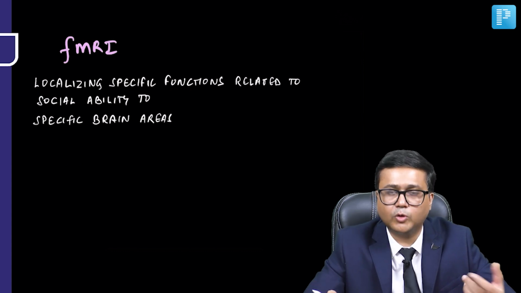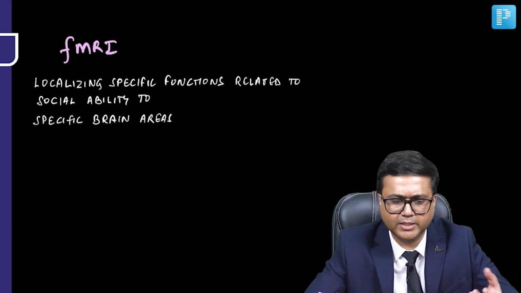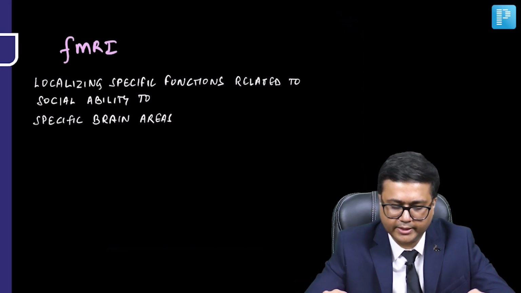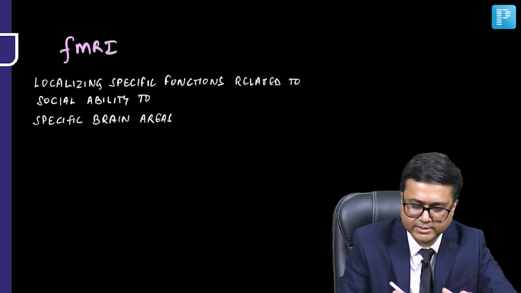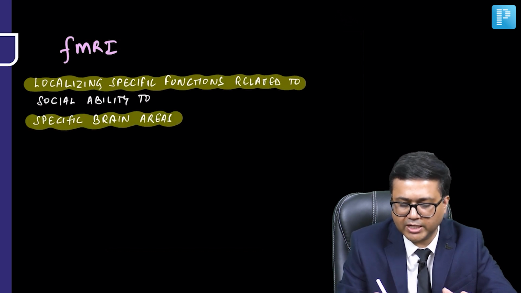Now, let's talk about some fMRI findings. Again, various types, such as task-based or resting state fMRIs, have been done, and these help us in localizing functions related to social ability to specific areas of the brain.